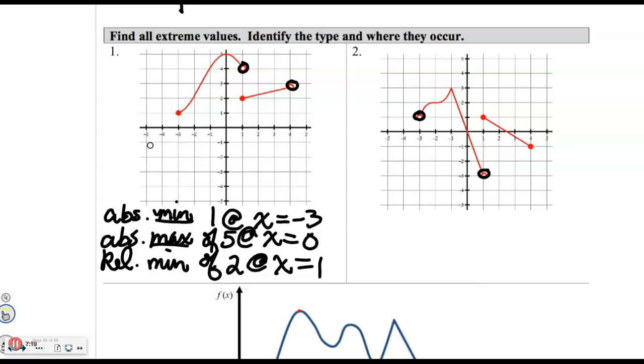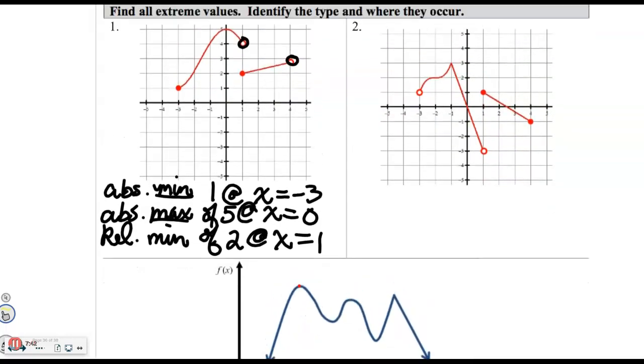I personally am fine with either, so I don't write either, because it's more to write. But if somebody told me that right here at this defined point, it is a relative min because relative to the defined points next to it, it is the smallest, I'd accept it. But I don't require you to write it, and I won't mark it wrong if you don't. So you get to pick. Most people pick not writing it because it's less to write.